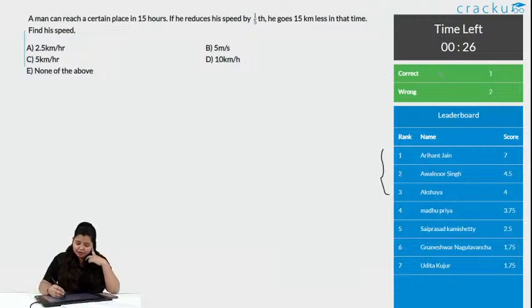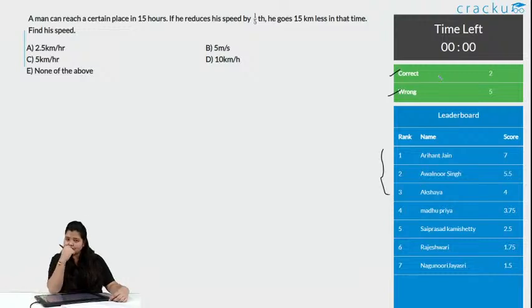You already have 1 person as correct and 2 wrong. Last 10 seconds remaining. And the time's up.